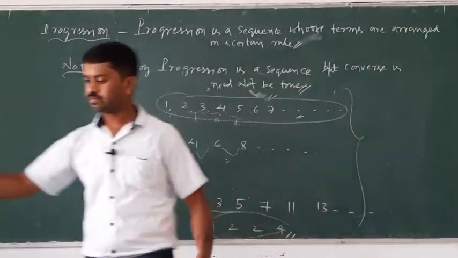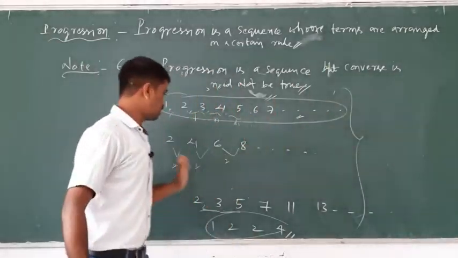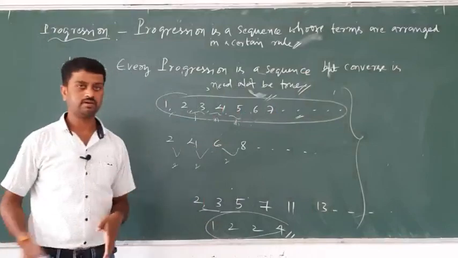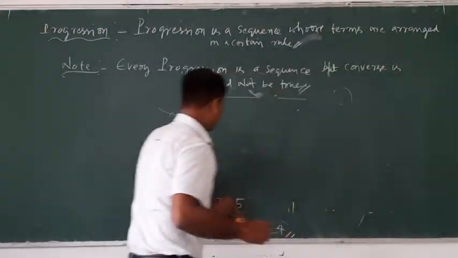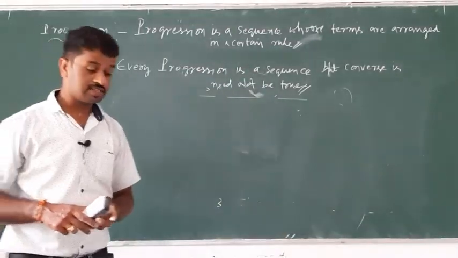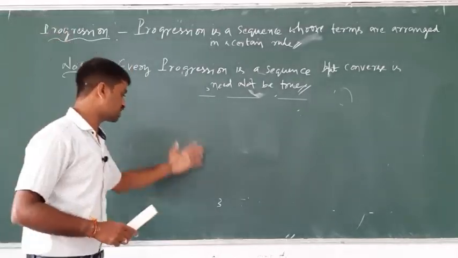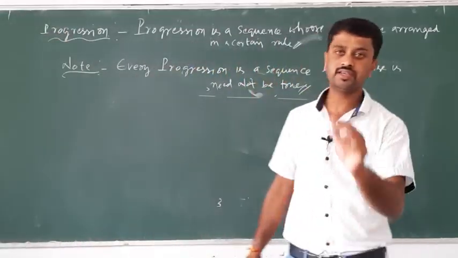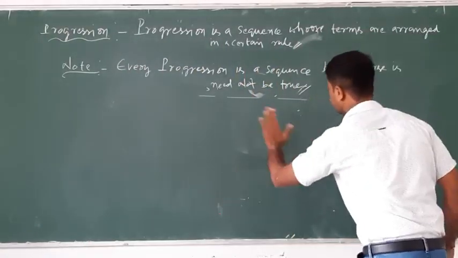Example: the natural numbers 1, 2, 3, 4, and so on, even natural numbers and prime numbers. Write this as the first definition of the progression and one of the notes: every progression is a sequence, but the converse need not be true, because of the example of prime numbers and natural numbers 1, 2, 3, 4, and so on.